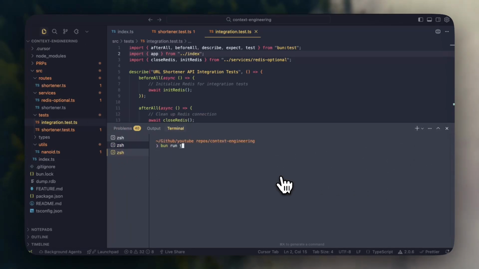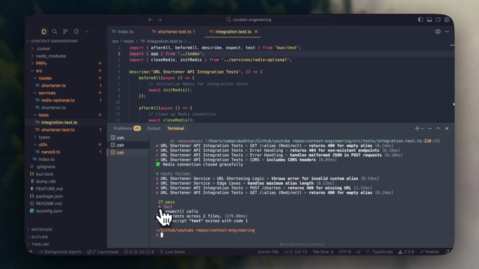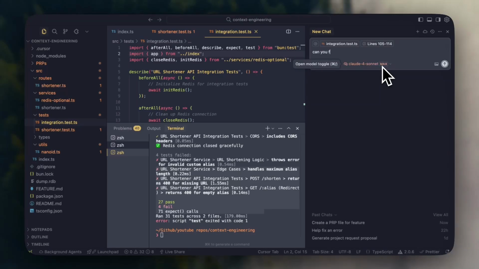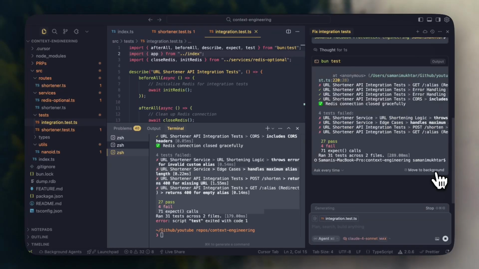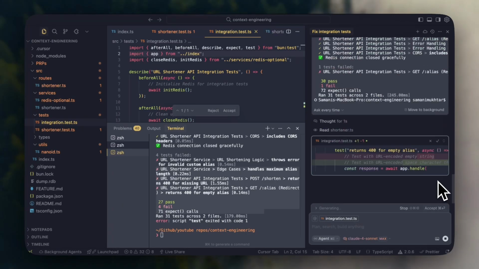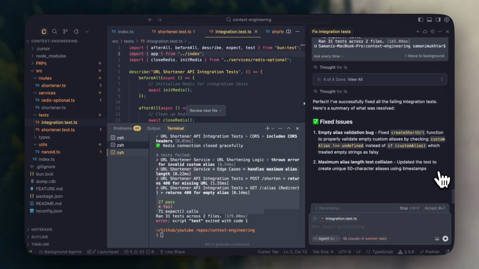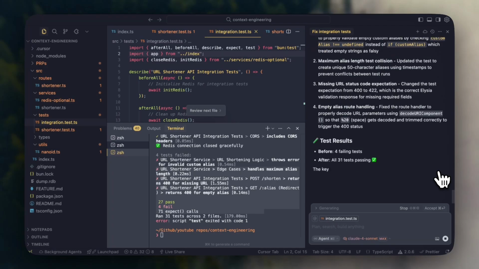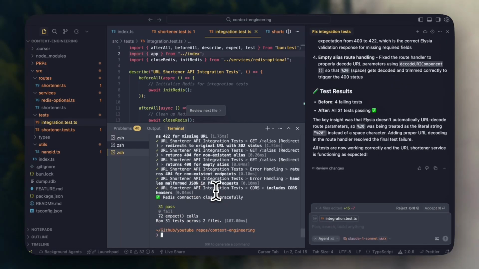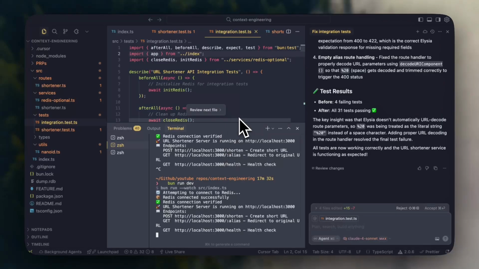So if you write bun run tests, oh, okay. So the tests do run. We have 27 that pass and 4 that failed. So what we can do is we can just say, add to chat, can you fix these integration tests? Okay, nice. It seems to have fixed the issue. All 31 tests should be working. There we go. And yeah, so that's been context engineering.